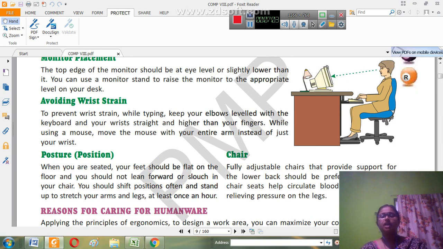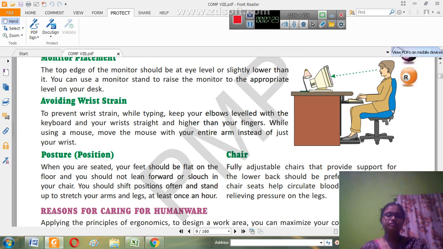Please take a chair and a table, so that you can put your laptop or whatever system you are using, and put your legs and hands in the proper way. Otherwise, the moment you get up, you will feel it. If you don't follow proper habits, you have to promote good habits regularly. I'll tell you what different habits we can promote.